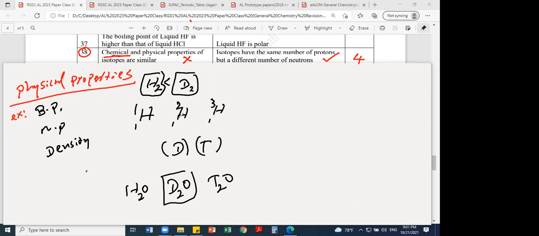Chemical properties: both have the same electronic configuration. Therefore, please write, everyone: chemical properties depend on the electronic configuration. Isotopes of the same element have the same electronic configuration. Therefore, chemical properties are the same, but physical properties are different. Chemical properties are equal.